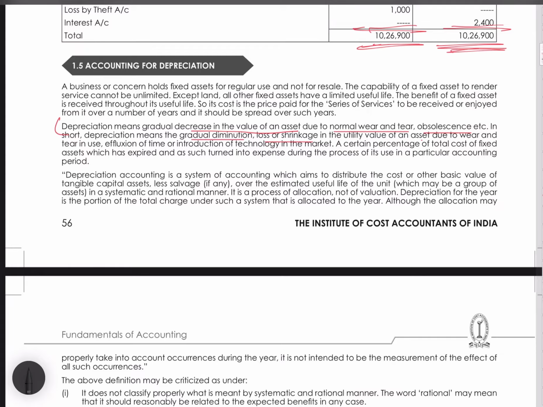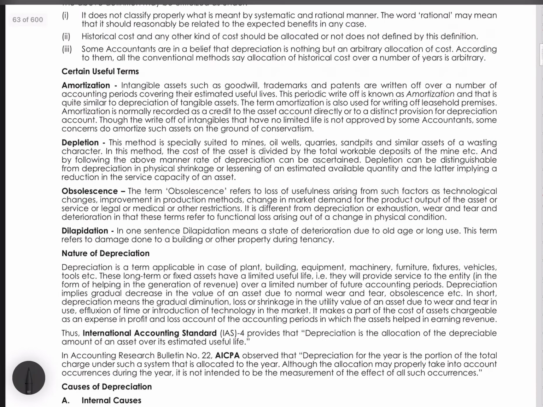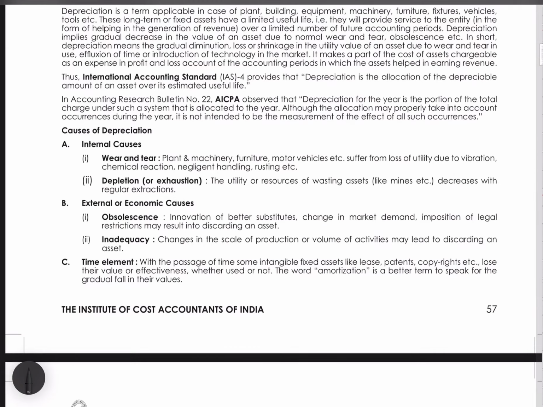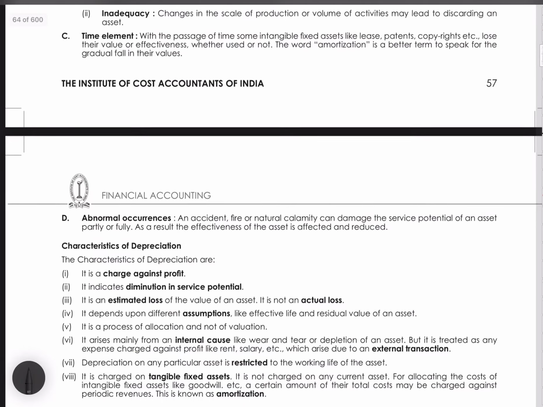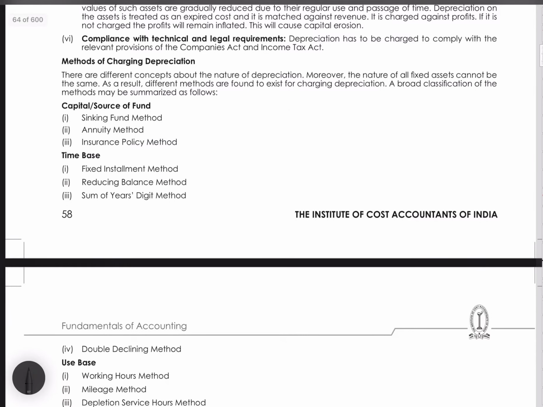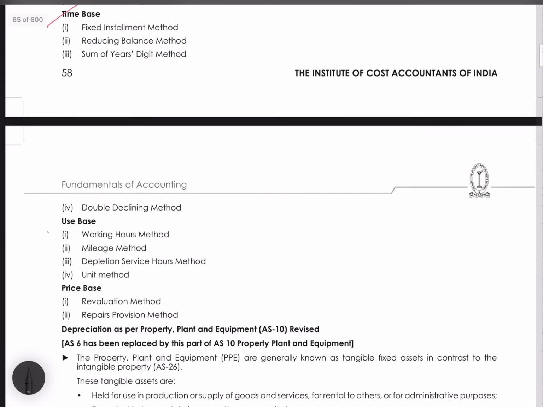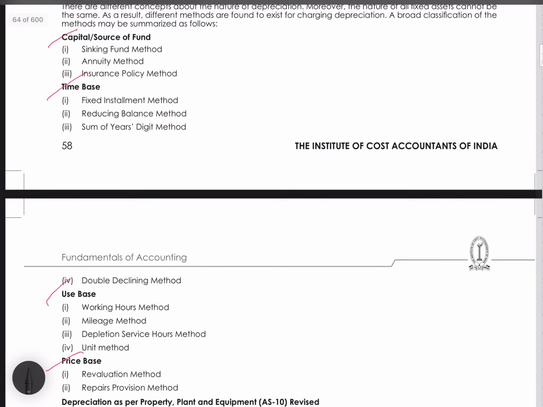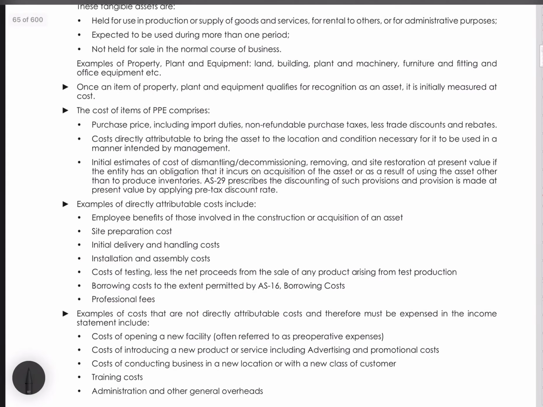So how will we do it? There are various reasons, internal reasons, external reasons, because of which depreciation is required to be done. We will directly move on to the methods. There are a lot of methods of depreciation: source of fund base, time base, use base, price base. Many are there, but usually we follow the time base, and in that the fixed installment method and reducing balance method are more well known, which we will come across in all the chapters. So we will concentrate more on these two.